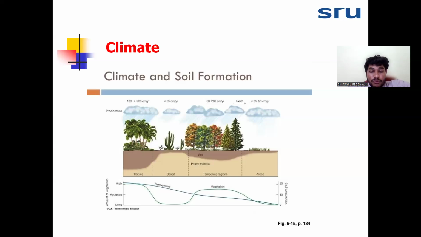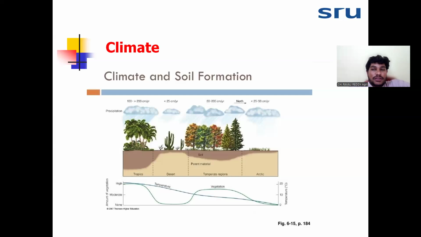For the formation of the complete, mature soil, the most important process responsible is leaching and percolation. The more the leaching, the more the development of soil. The more the percolation, the more the development of soil. And that is possible only when the rainfall is there. Okay, if you see India, from the west side to the east side, we can see much variation in the soil properties.